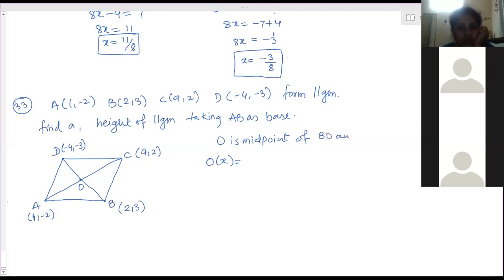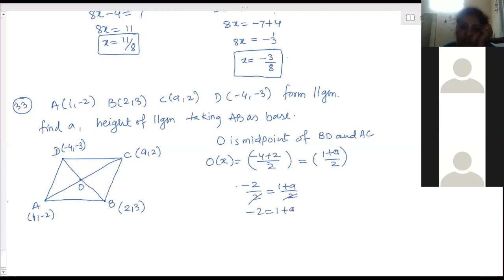Ma'am, I thought of another way. That way can also be done, ma'am. You will get a quadratic equation to solve that, square roots and quadratic equations. Yes, ma'am. O's x coordinate is minus 4 plus 2 by 2, which is also equal to the midpoint of AC, 1 plus a by 2. They should be equal. Minus 2 by 2 is equal to 1 plus a by 2. This 2 and this 2 get cancelled. Minus 2 is equal to a plus 1, so a is equal to minus 2 minus 1. a is equal to minus 3.